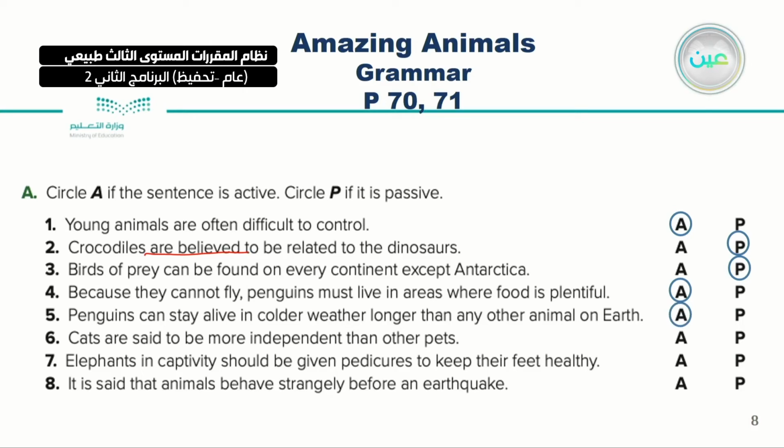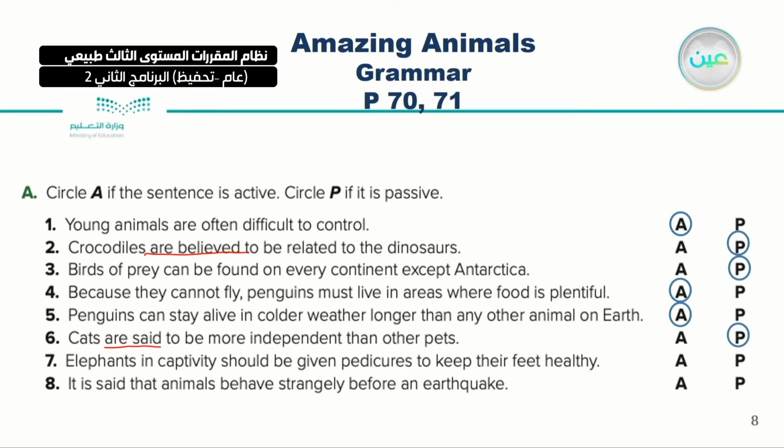What about six? Cats are said to be more independent than the other pets. Here we have are said, as we said earlier, and this is actually passive voice. Number seven, elephants in captivity should be given pedicures to keep their feet healthy.